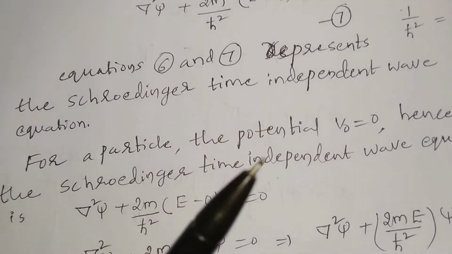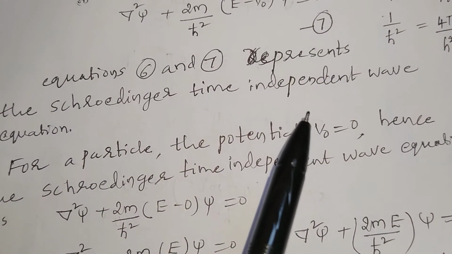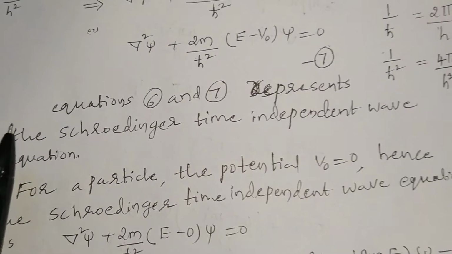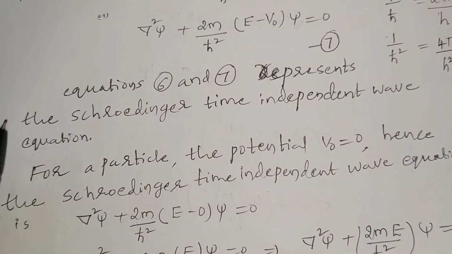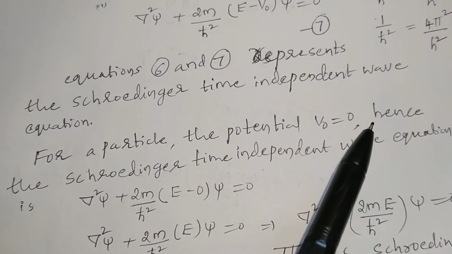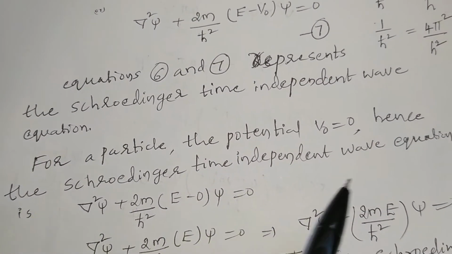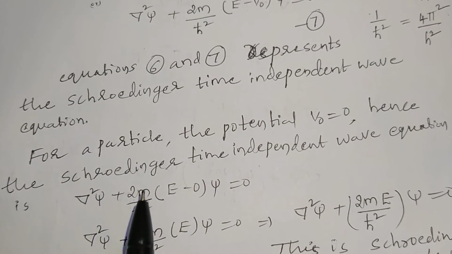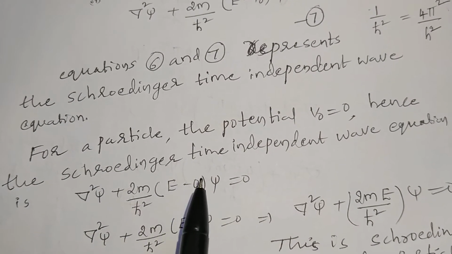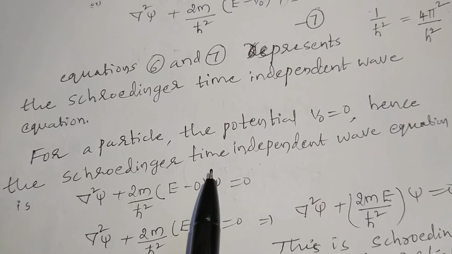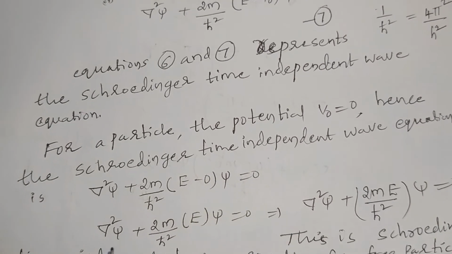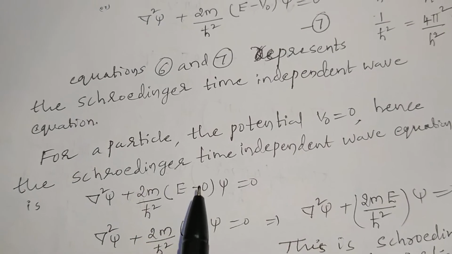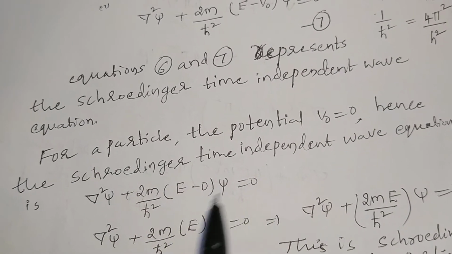For a free particle, the potential energy V naught is equal to 0. Potential energy V naught equal to 0 means the particle is free to move within the space. Hence the Schrodinger time independent wave equation is del square psi plus 2m by h cross square into E minus 0 into psi is equal to 0.